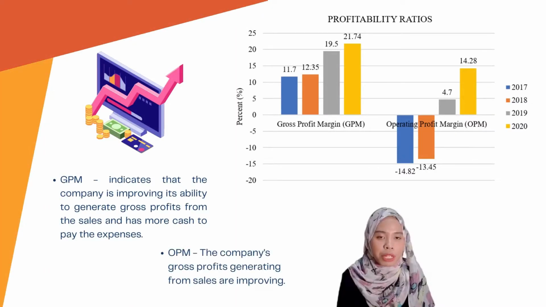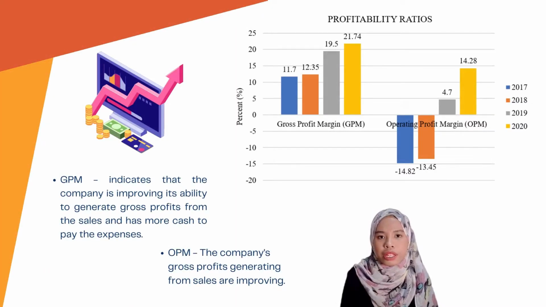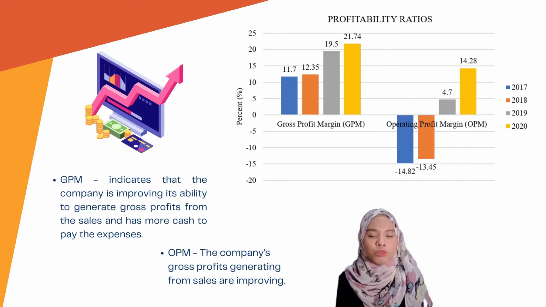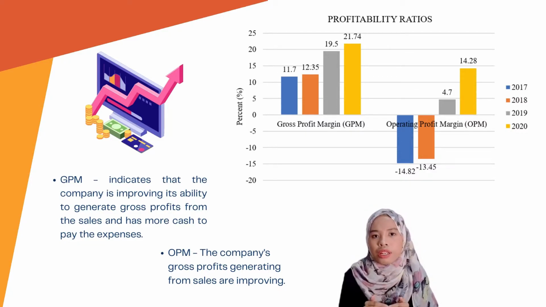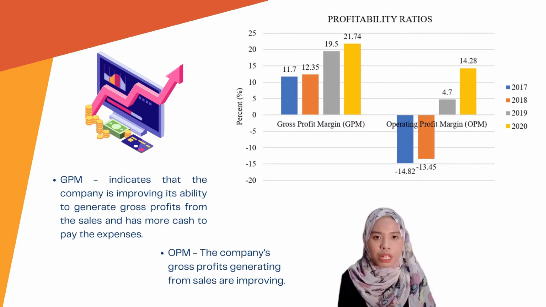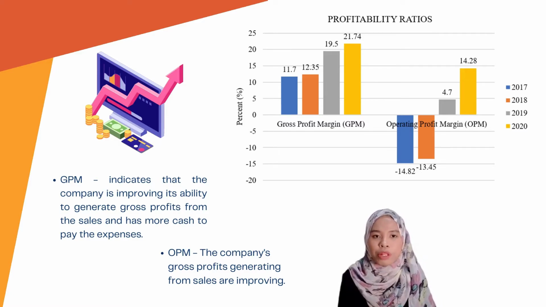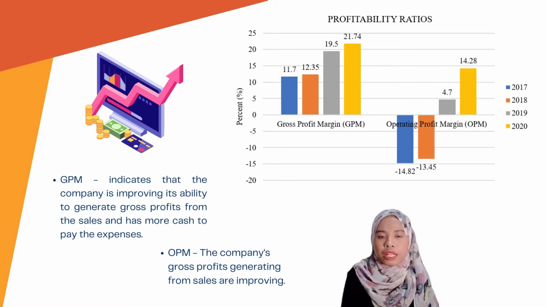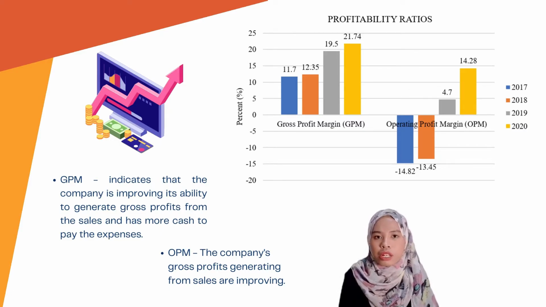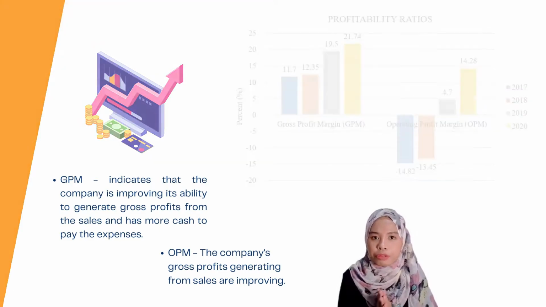For the company's gross profit margin, we can see that the ratio is steadily increasing from 2017 to 2020. This indicates that the company is improving its ability to generate gross profit from sales and has more cash to pay the expenses. Next, we can look at the operating profit margin. The operating profit margin for the company is also increasing steadily throughout the years. So we conclude that the company's profit generated from sales is improving.